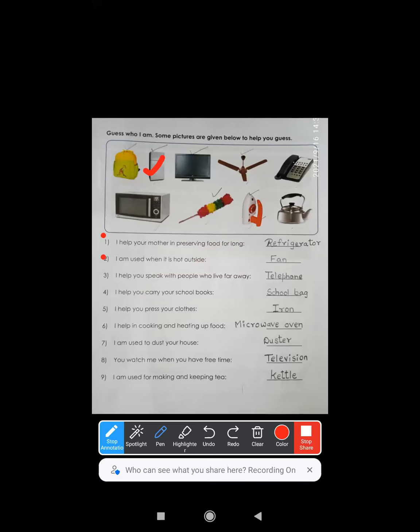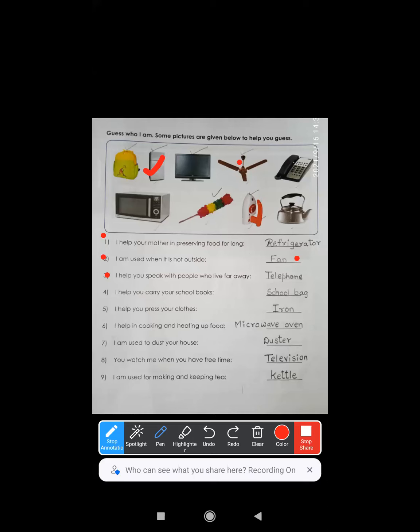Next is, I am used when it is hot outside. When the climate is hot, we all switch on what? Fan. So fan is our correct answer here. Next, now we are supposed to select our answers from the given pictures. Otherwise, there are other options also like air conditioner, cooler, right? But here they have shown us the image of a fan, so we will select that answer only.